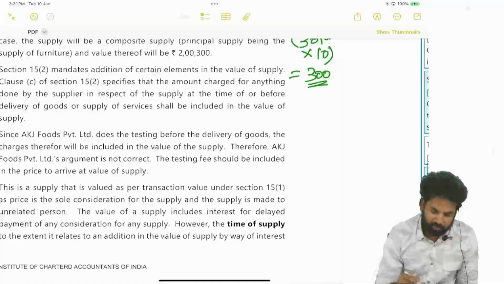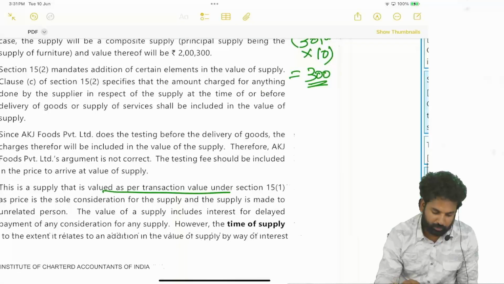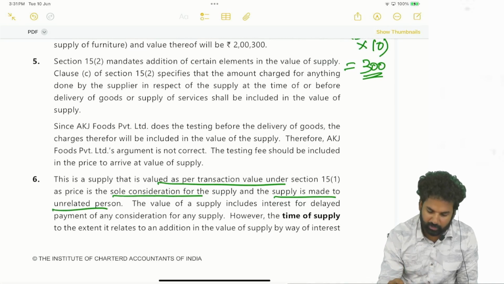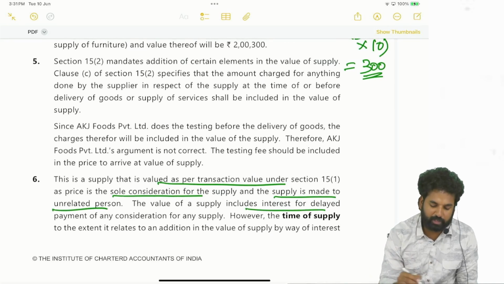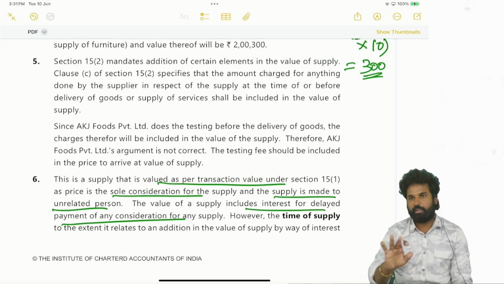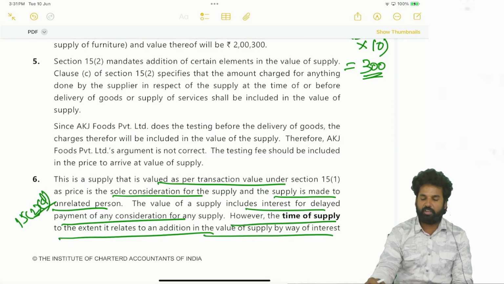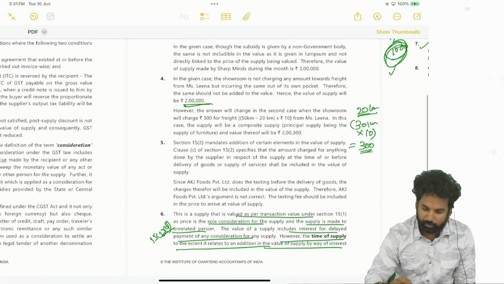This is a supply that is valued as per transaction value, as the price is the sole consideration for supply and supply is made to an unrelated person. Value of supply includes interest for delayed payment of consideration for any supply. This is correct as per section 15 subsection 2 clause D. However, the time of supply, to the extent it relates to an addition in the value of the supply by way of interest,